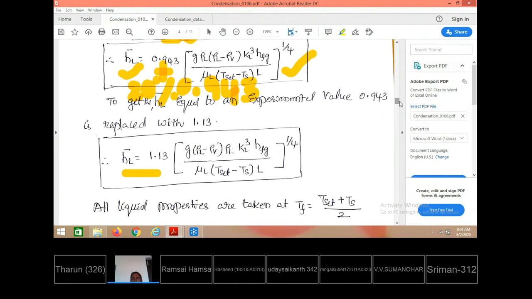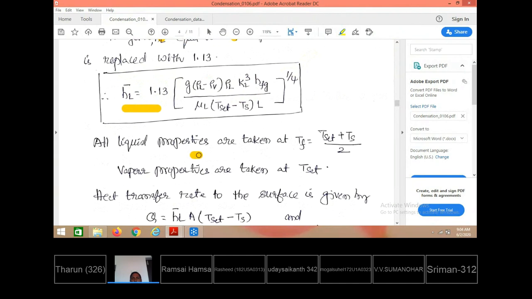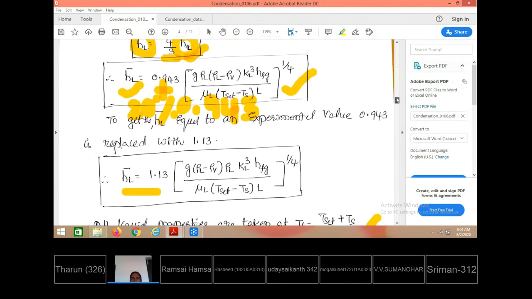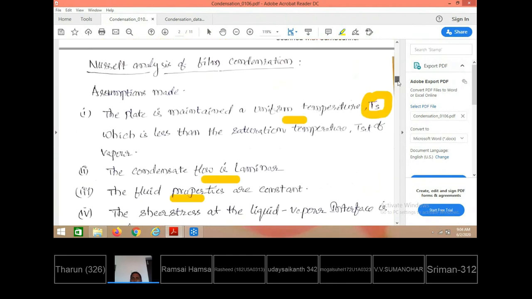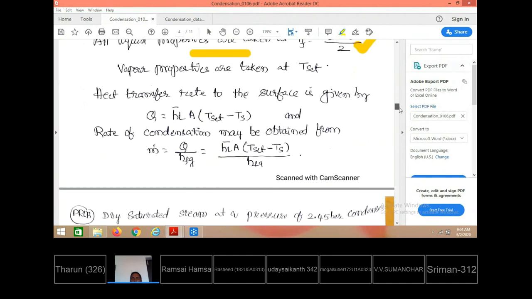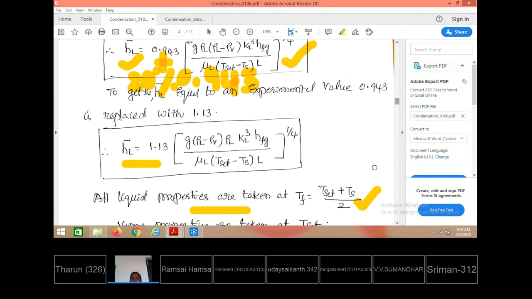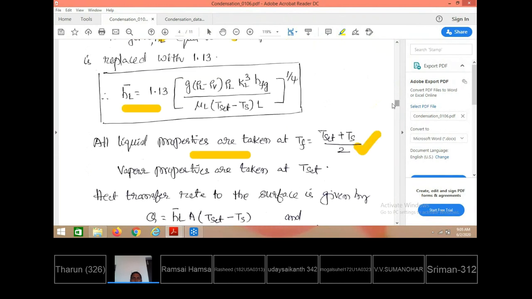For substitution into this equation, all liquid properties must be taken at the film temperature. What is that film temperature? The film is lying between the solid surface and the interface, and the film temperature is (Ts plus T saturation) by 2. And the vapor properties are to be taken at T saturation. What are the vapor properties? Here only rho V and hfg are vapor properties. These two must be taken at T saturation of the vapor, and all other properties must be taken at T film.